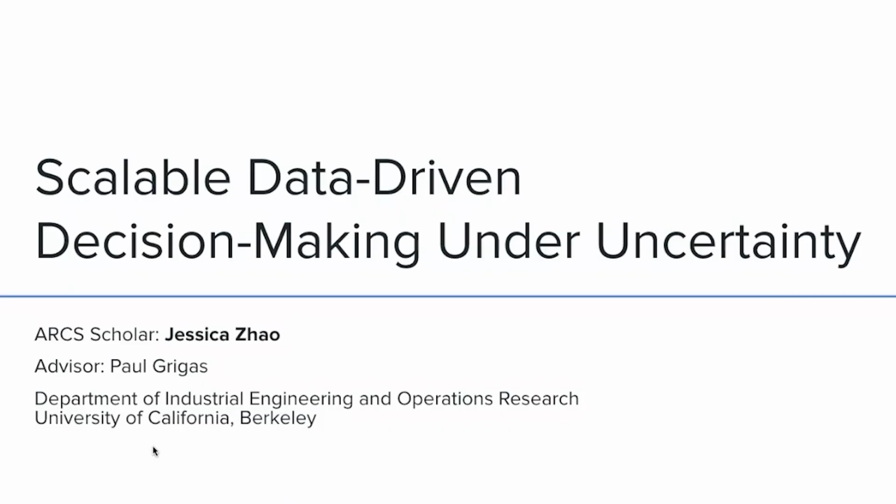My name is Jessica Zhao. I am a first-year PhD student at UC Berkeley in the Department of Industrial Engineering and Operations Research, where I'm fortunate to be advised by Professor Paul Grigas. I'm honored to be an ARC scholar, and I'm excited to be sharing with you all a little bit about my research. The title of my work is Scalable Data-Driven Decision-Making Under Uncertainty.